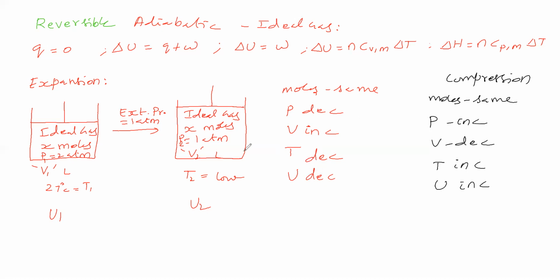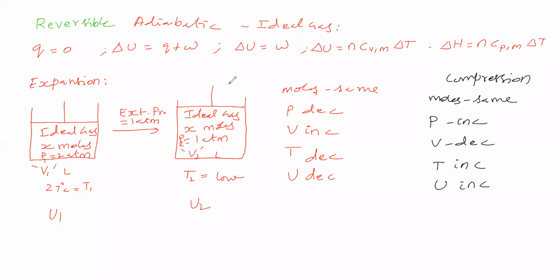Okay, sir. So we said this about expansion and compression. Even for irreversible, the same points we can say. This heading we have written as reversible and we have written these points, but even for irreversible the same points we can say.